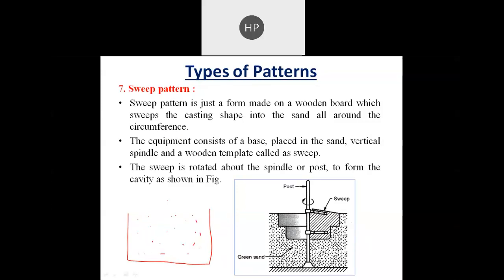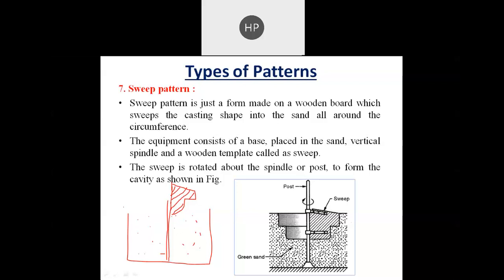Then we have a base over here like this. And we have only this sweep board. Suppose this is the sweep board, initially it is over here like this. It is only a wooden plate.